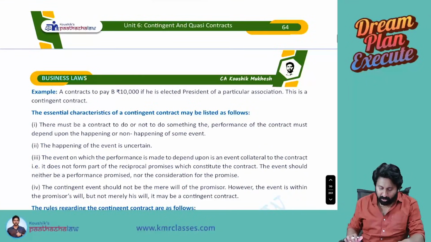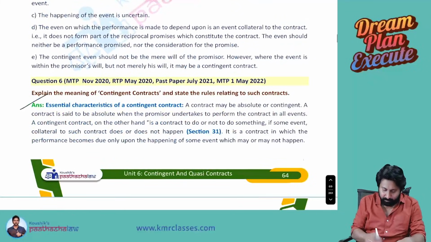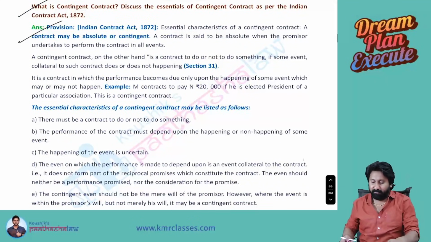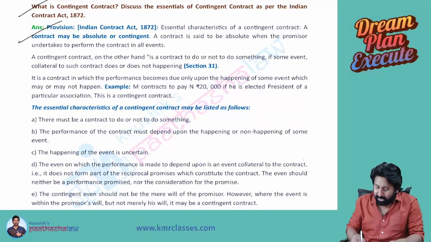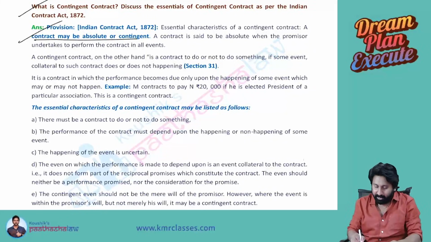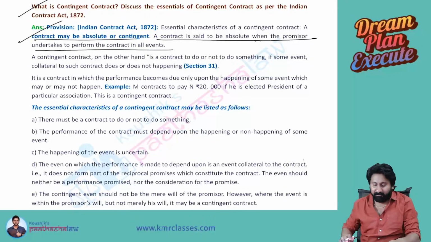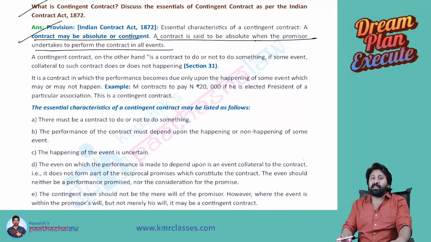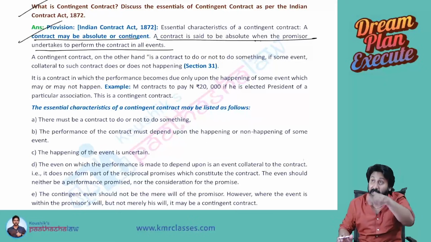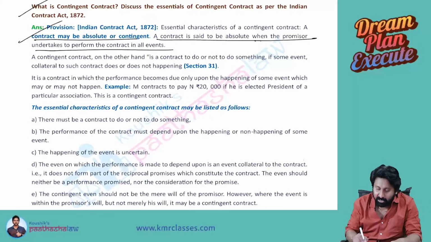Now we are going into the next area called contingent contract. See, these two questions are the same. Okay, contingent contract. Let us read only one point. What is a contingent contract? A contract may be absolute or contingent, means guaranteed or unguaranteed. A contract is said to be absolute when the promisor undertakes to perform the contract in all events. Means there are no ifs and buts. You agree to do that, you have to do that. That's called an absolute contract.